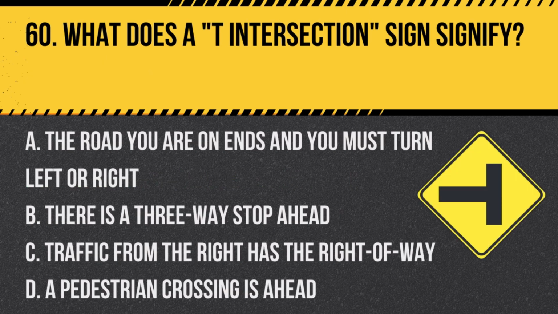Question 60. What does a T intersection sign signify? A. The road you are on ends and you must turn left or right. B. There is a three-way stop ahead. C. Traffic from the right has the right of way. D. A pedestrian crossing is ahead.